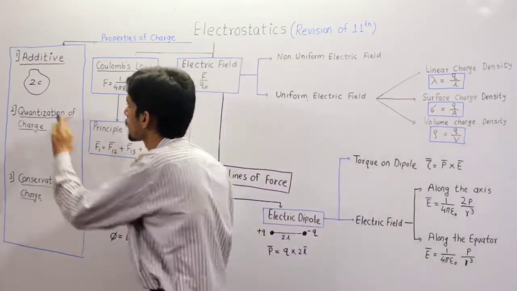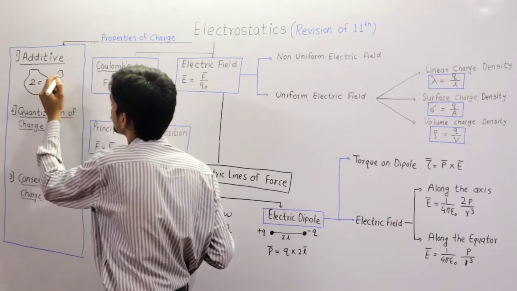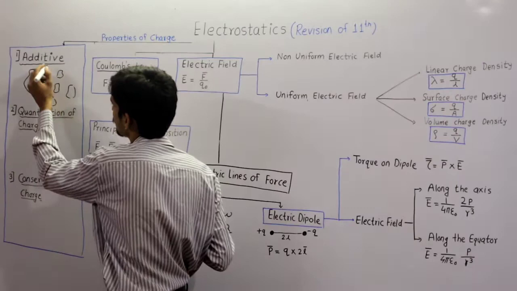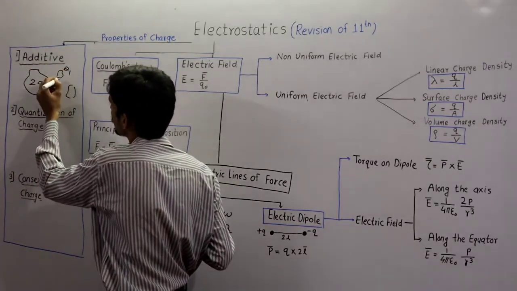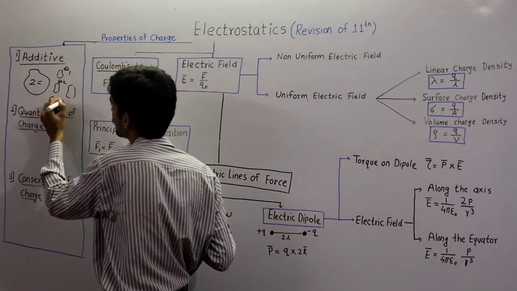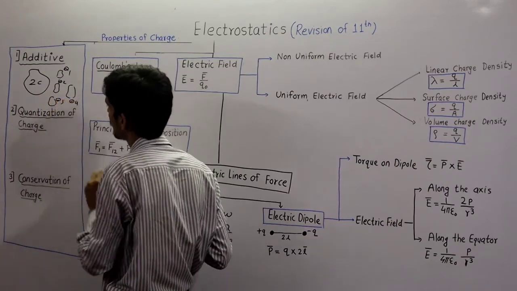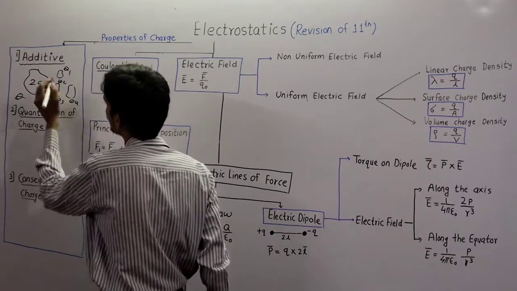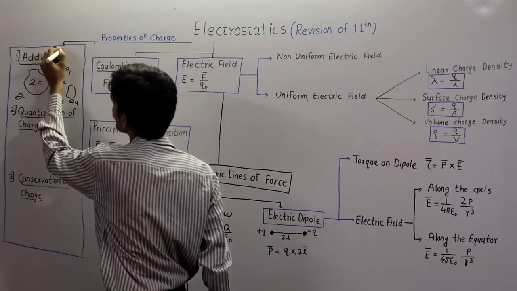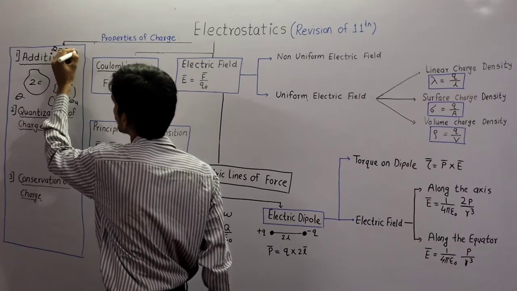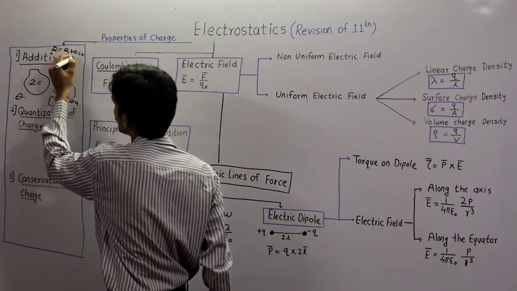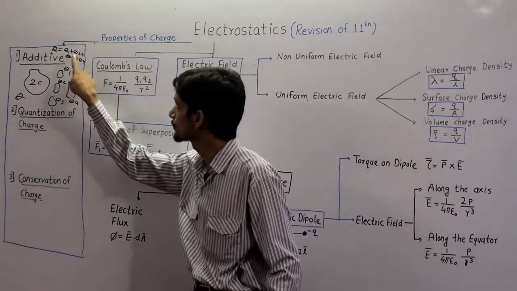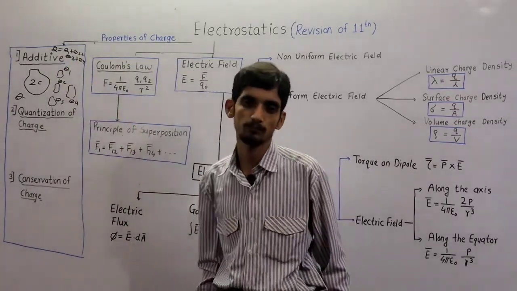Suppose I am taking part 1 of this body, part 2 is this, part 3, part 4 is this. This is q1, this is q2, this is q3, and this is q4. So the total is q. So q is equal to q1 plus q2 plus q3 plus q4.